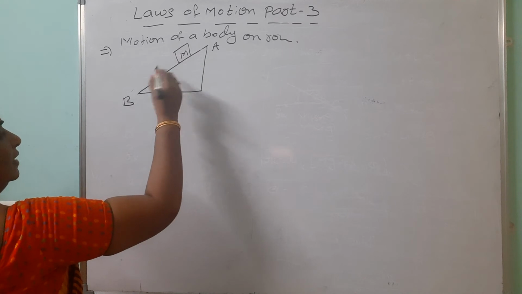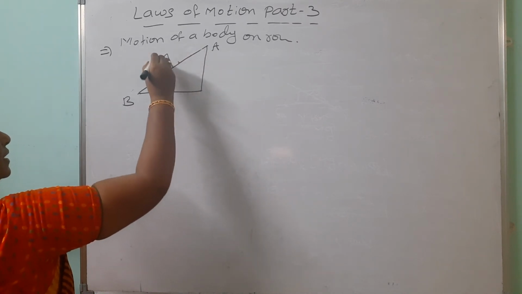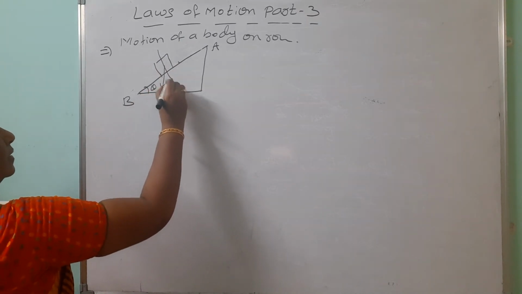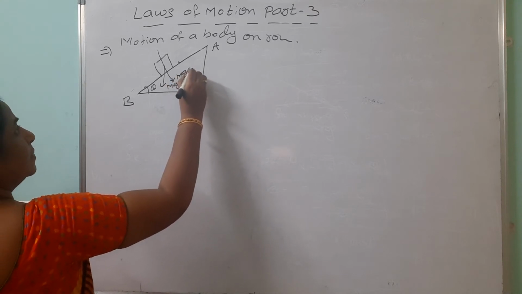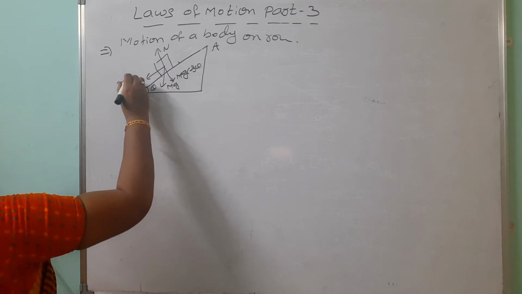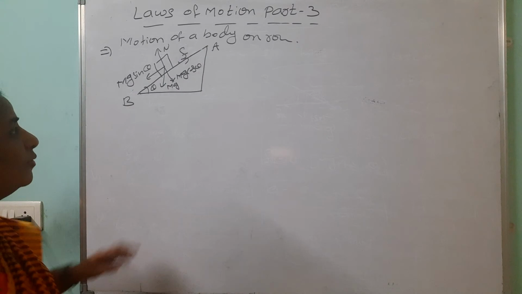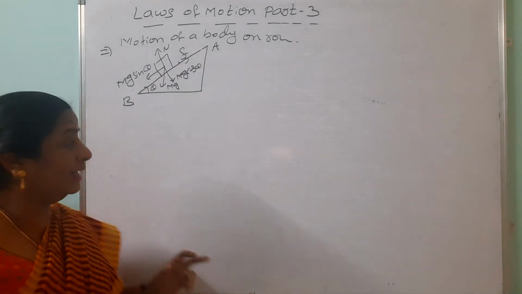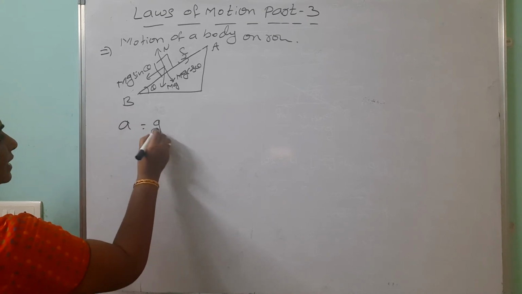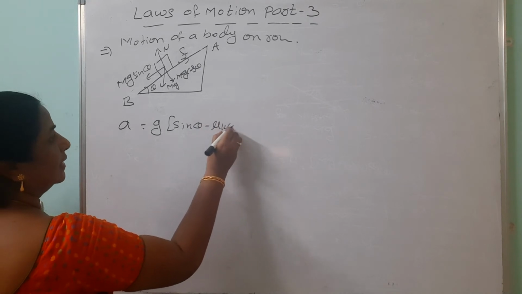This block is coming downwards, otherwise we are drawing here. You know that already, weight is resolved into two components. mg cos theta is balanced by normal reaction. Because of mg sin theta only, the body is coming downwards. Where the friction is acting, it is acting upwards. Here you remember that after simplification, same thing, a equals g into sin theta minus mu k cos theta.